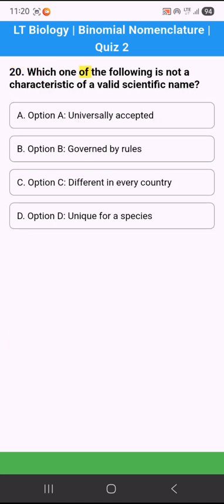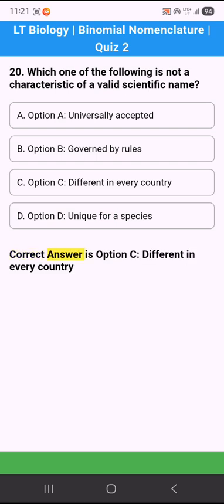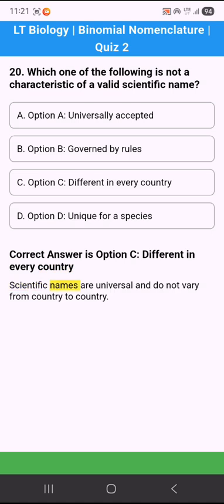20. Which one of the following is not a characteristic of a valid scientific name? Option A. Universally accepted. Option B. Governed by rules. Option C. Different in every country. Option D. Unique for a species. Correct answer is option C. Different in every country. Scientific names are universal and do not vary from country to country.